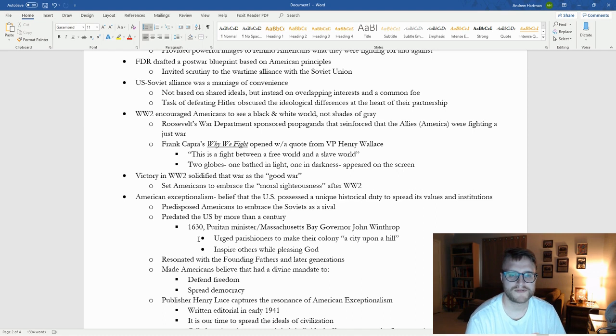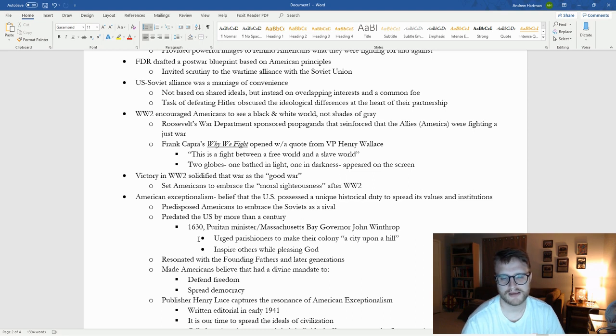But we see that Roosevelt's War Department also sponsors propaganda that reinforced that the Allies were fighting a just war. In particular, one piece of propaganda they bring up is the movie Why We Fight by Frank Capra, which opens with a quote from the Vice President, Henry Wallace, which is wild to think about, where he says, "This is a fight between a free world and a slave world." And you see two globes come up at the same time, one bathed in light, one in darkness, to kind of go along with the quote.